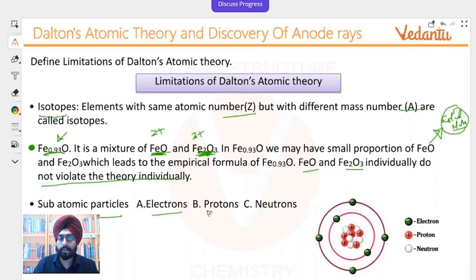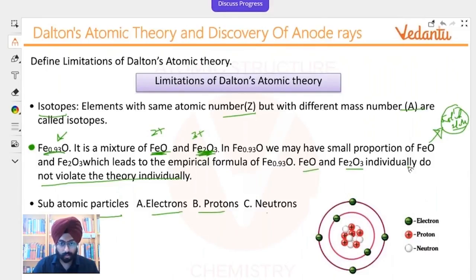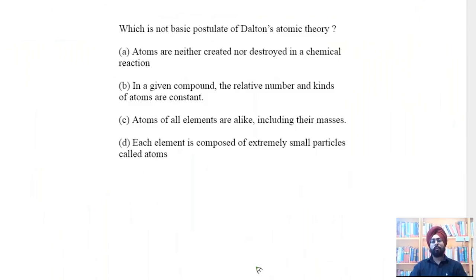Subatomic particles were also found later on: electrons, protons, and neutrons. Pretty simple, and a very weird diagram of that is also given here. Cool. Chalo. Right now I have a question on the screen for you guys.